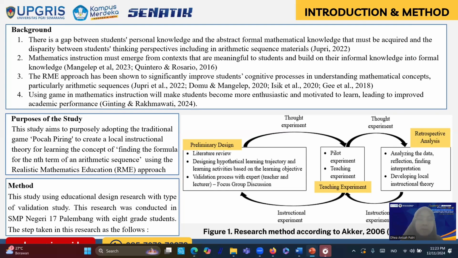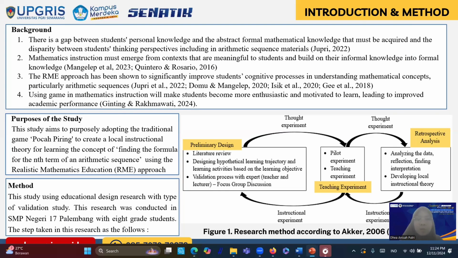And based on previous research, such as Jupri et al. 2022, etc., we know that the RME approach has been shown to significantly improve students' cognitive processes in understanding mathematical concepts, particularly arithmetic sequence. And the last one, based on Ginting and Rahmawati 2024, using games in mathematics instruction will make students become more enthusiastic and motivated to learn, leading to improved academic performance. Those four backgrounds lead us to the purposes of the study.